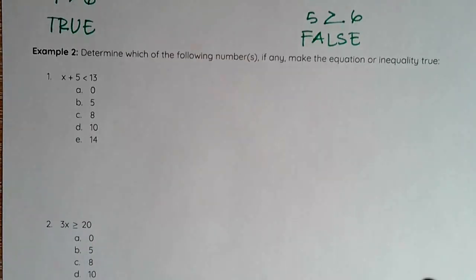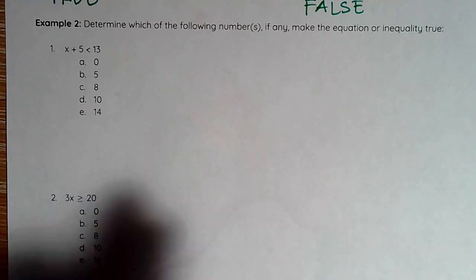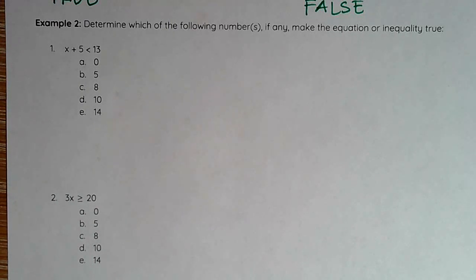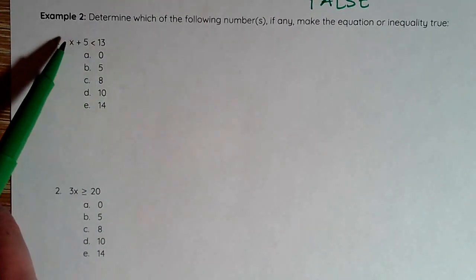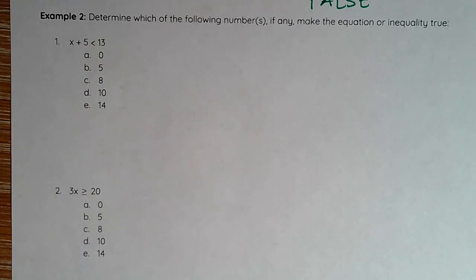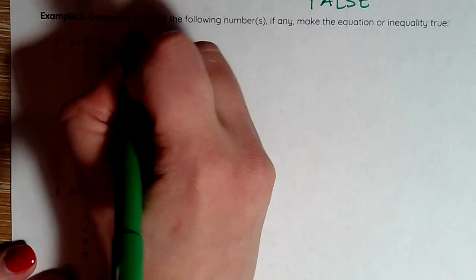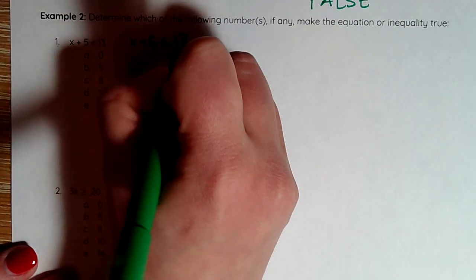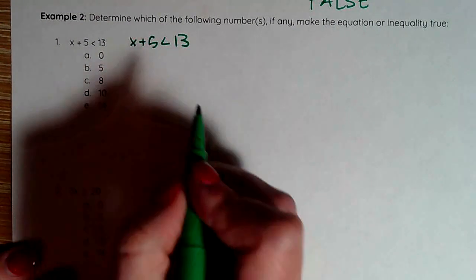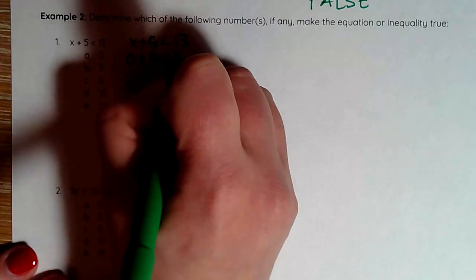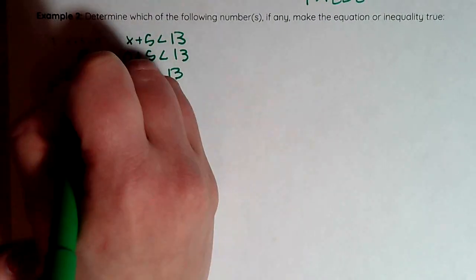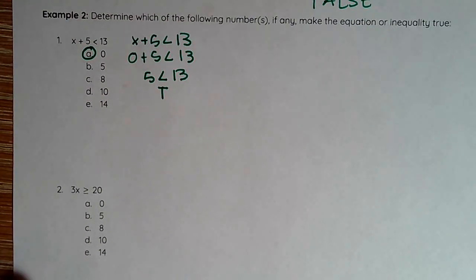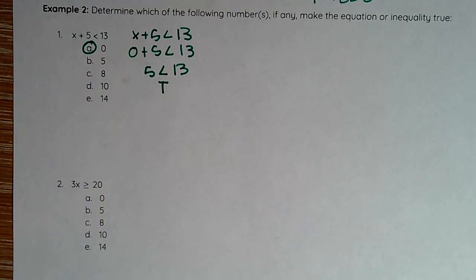Moving on to the second set of questions, this is where we determine which of the following numbers, if any, make the equation or inequality true. So what we need to do is plug in each of these numbers for x. I can do that a couple of different ways. The first thing I can do is just write it out again and plug every single number in. So if I take that, I write 0 plus 5 is less than 13. 5 is less than 13. That is true. I can do that and I can go down my entire list.